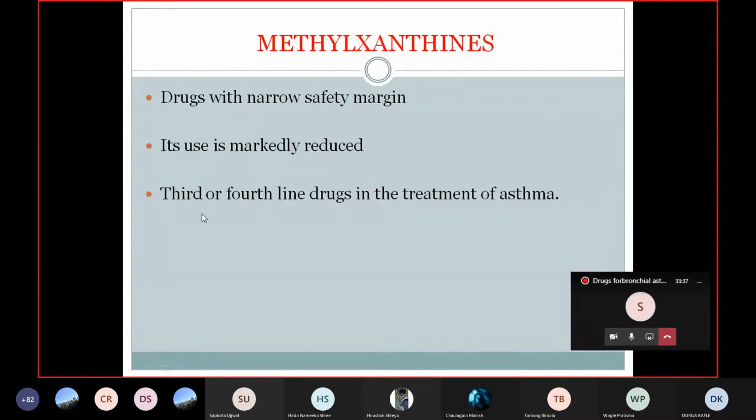That's why it is considered as the third or fourth line drug in the treatment of bronchial asthma. Because of the narrow safety margin, as well as the various drug interactions with other drugs, because this is metabolized by the cytochrome enzymes. Various drugs act through the same enzyme, so there are many drug interactions. Because of these two factors, this drug is not used as a first line drug, although it is a very effective drug.